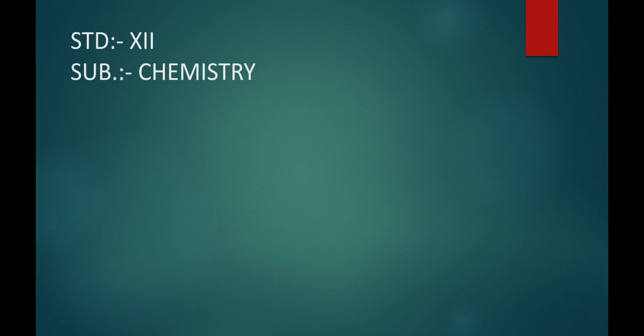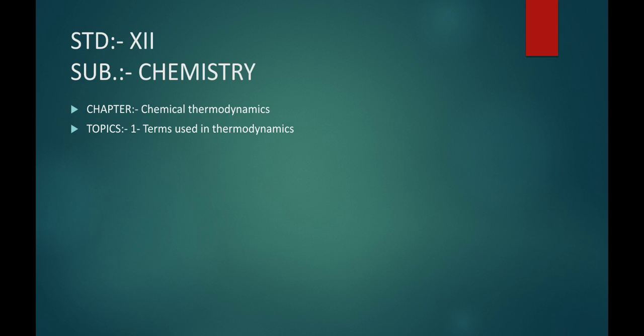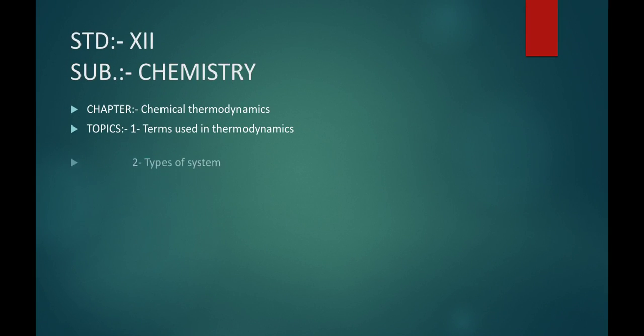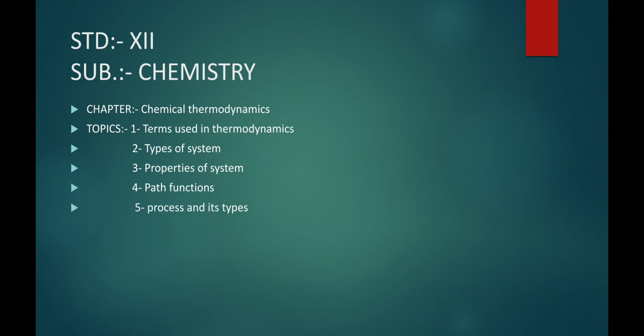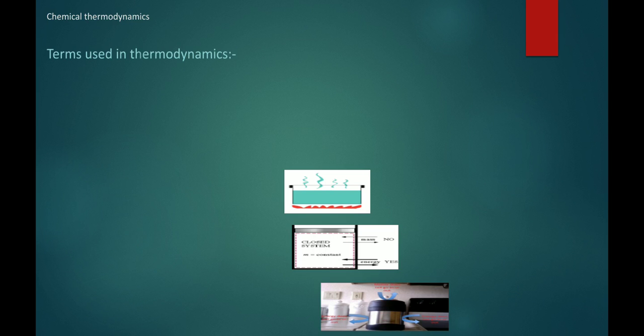Today I will start a new chapter, Chemical Thermodynamics. This is a very important chapter for your board and for your entrance. So in this chapter, Chemical Thermodynamics, I will explain terms used in thermodynamics, types of system, properties of system, path function, and last, process and its types. So let's start. Terms used in thermodynamics.